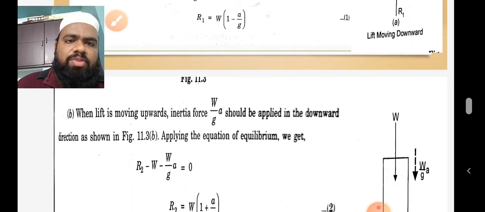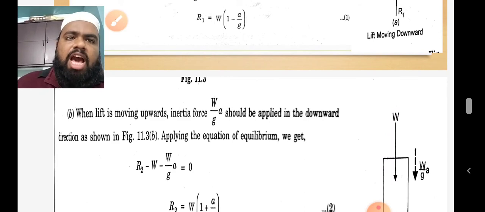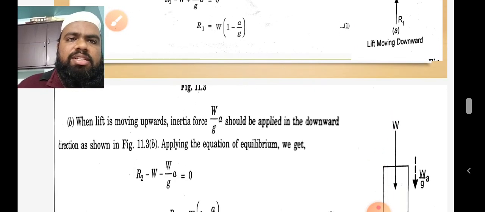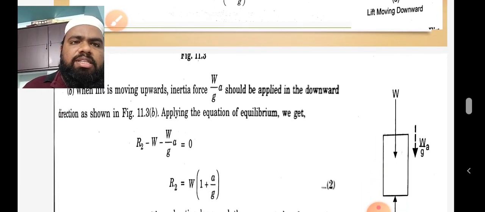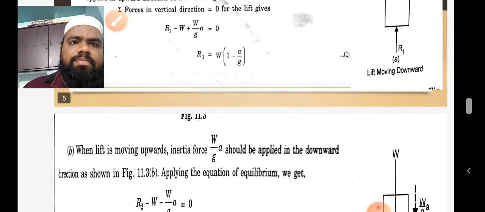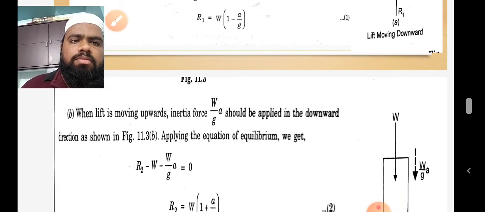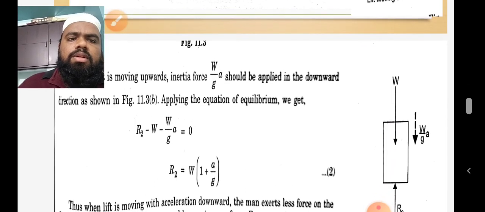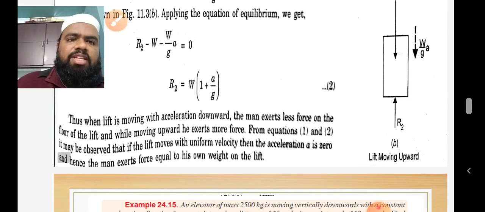Now the second case, when the lift is moving upwards, then R2 minus W equals W by g into a, so R2 is equal to W into 1 plus a by g. This is the example for the lift.